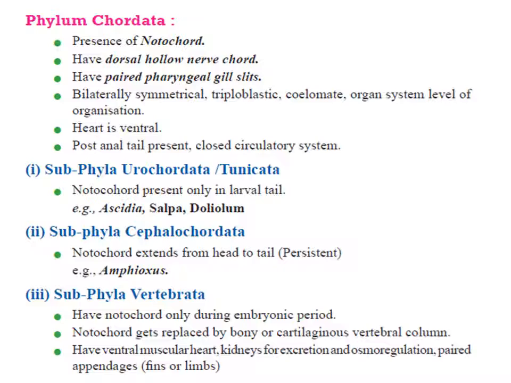And the subphylum Vertebrata, where the notochord is present only during the embryonic period, because after that it is replaced by the vertebral column. Vertebrata animals have a ventral muscular heart, kidneys for excretion and osmoregulation, and also paired limbs.